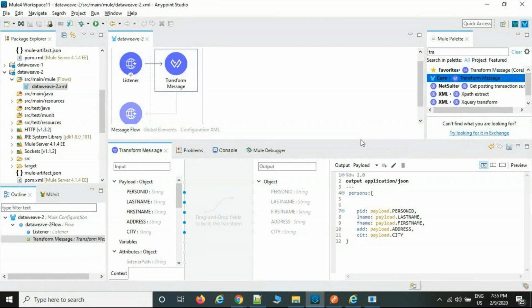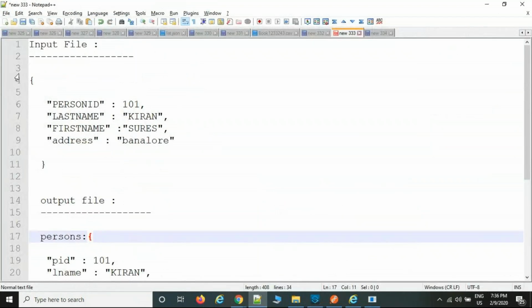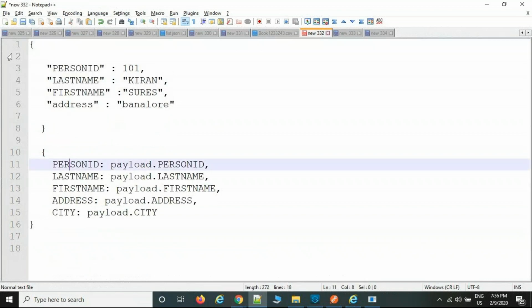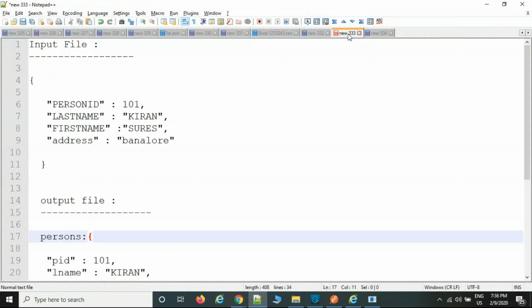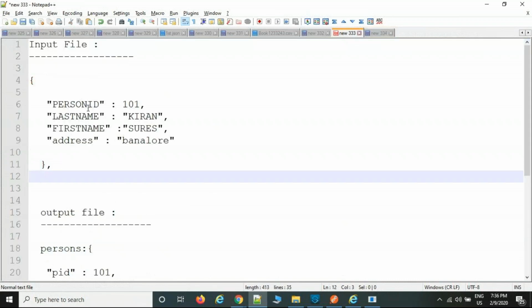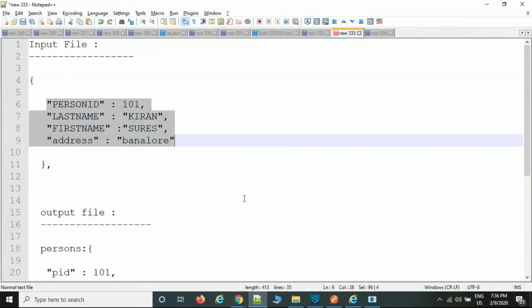Okay. Now, in the same way, this is a single person, and I have a list of persons like this sample file. I told you, right? Okay, now I have a sample. Next person information.